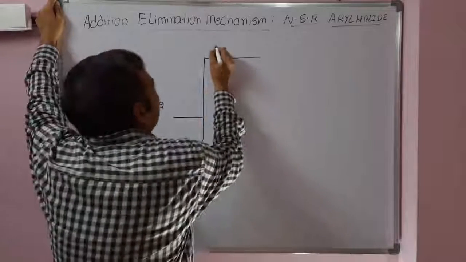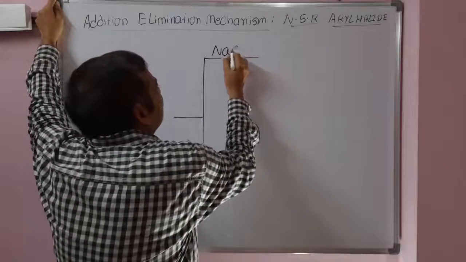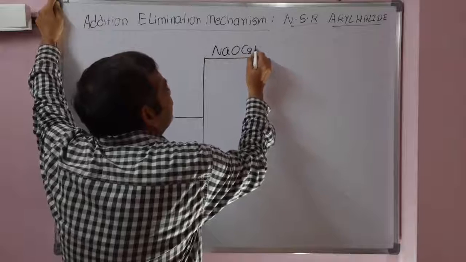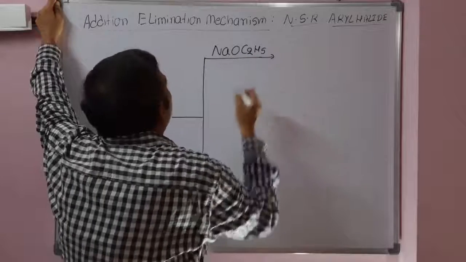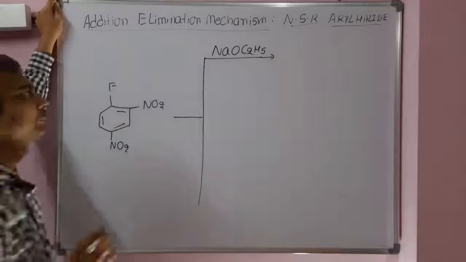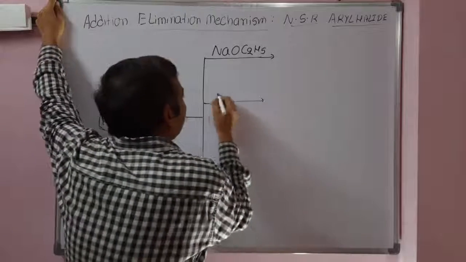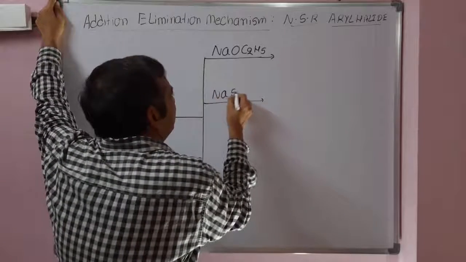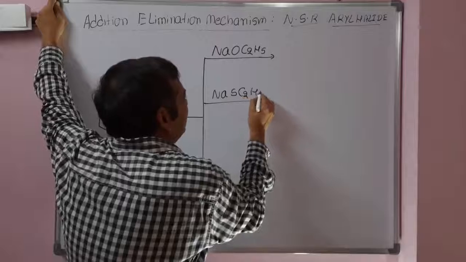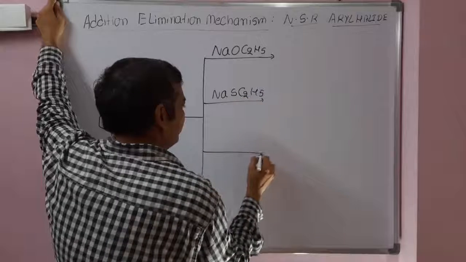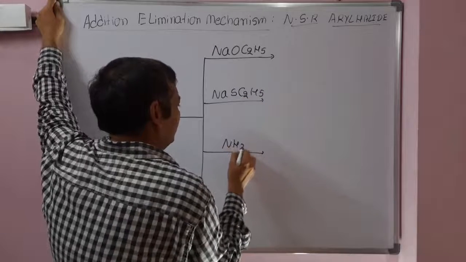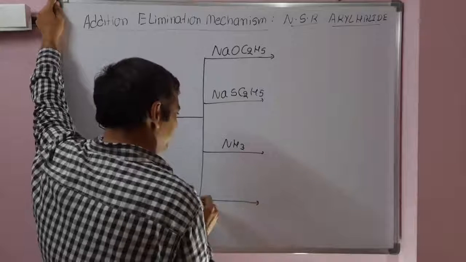When it reacts with sodium ethoxide, this is also an example of addition elimination mechanism. Sodium thioethoxide, an example of addition elimination mechanism. Ammonia, addition elimination mechanism.